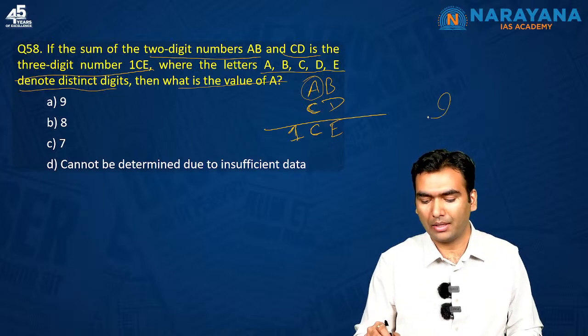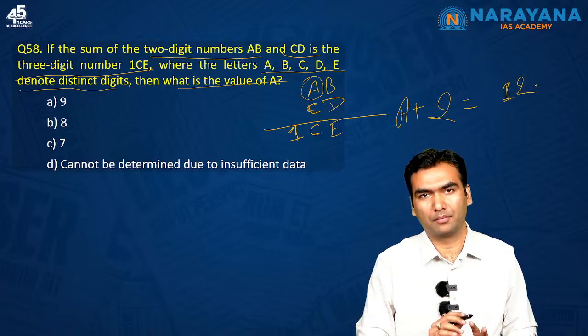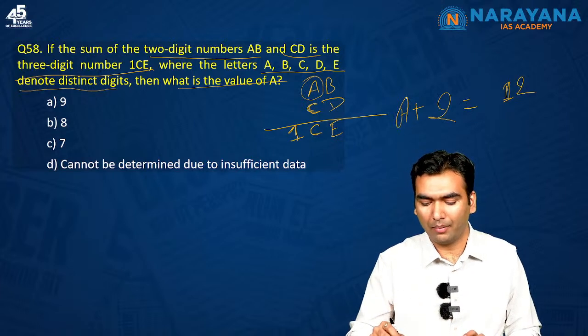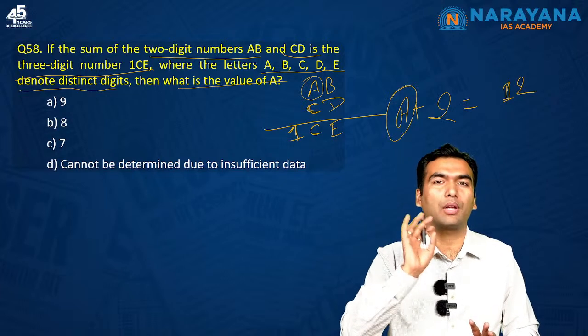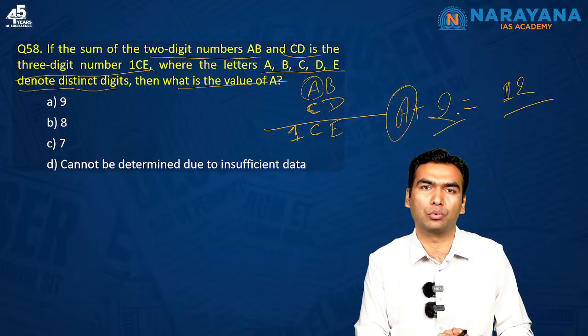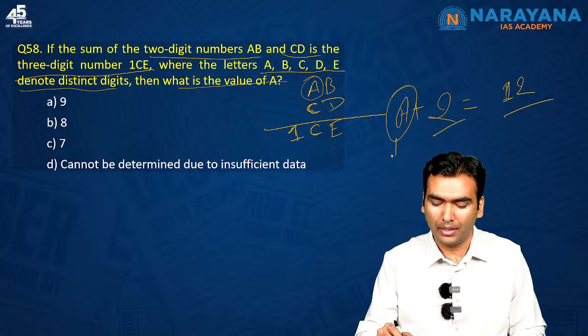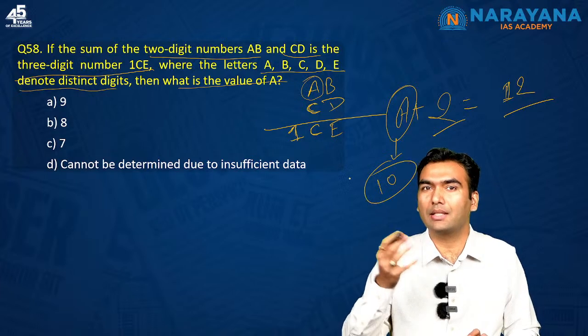So suppose you are adding something, A plus 2, and you are getting 12. The only possibility of having it is that you are adding 10 plus 2. There is no other way that you can get 12 by adding something to 2. Now A cannot be 10 in fact. A is a single digit.